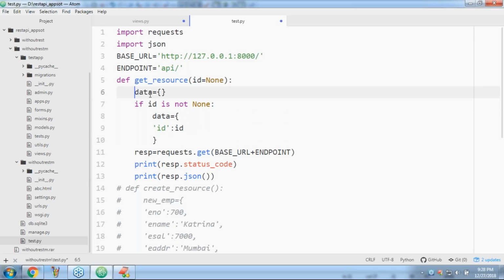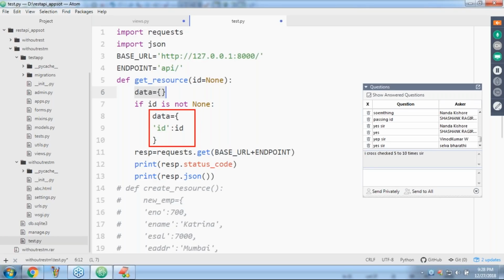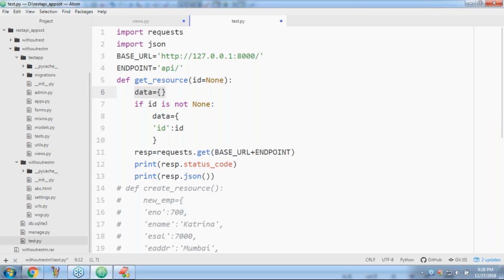Empty. Everyone able to understand? If you pass an ID, the data dictionary contains one key value pair. If not, the default is an empty dictionary.